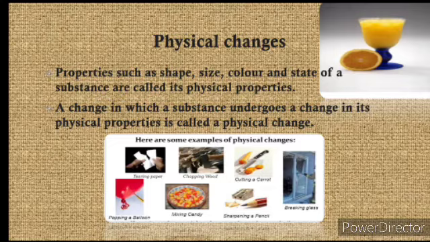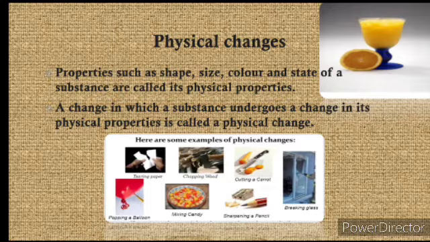Properties such as shape, size, color and state of a substance are called its physical properties. A change in which a substance undergoes a change in its physical properties is called a physical change.